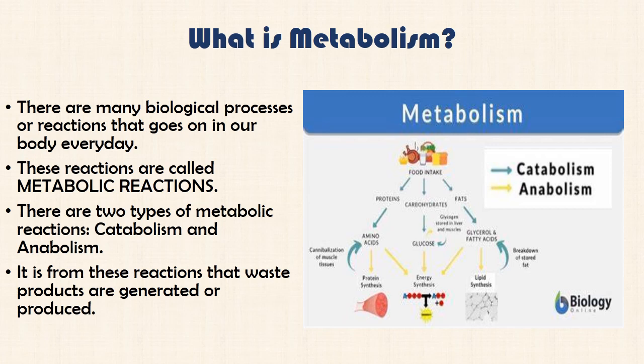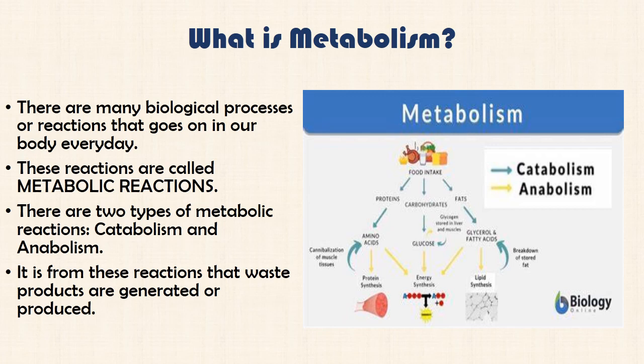So protein is broken down to amino acid, carbohydrate is broken down to glucose, fats are broken down to glycerol and fatty acids.